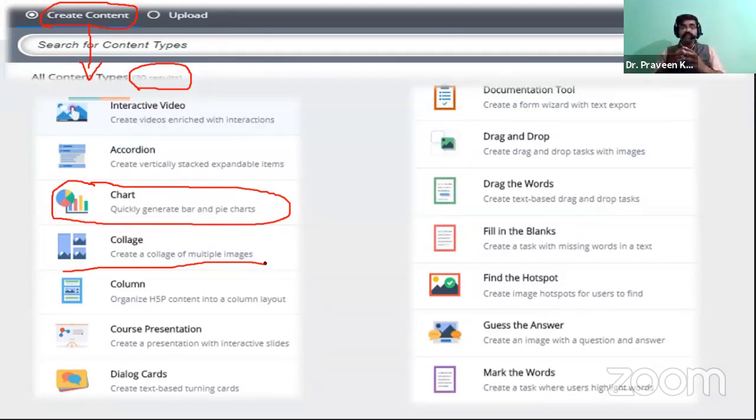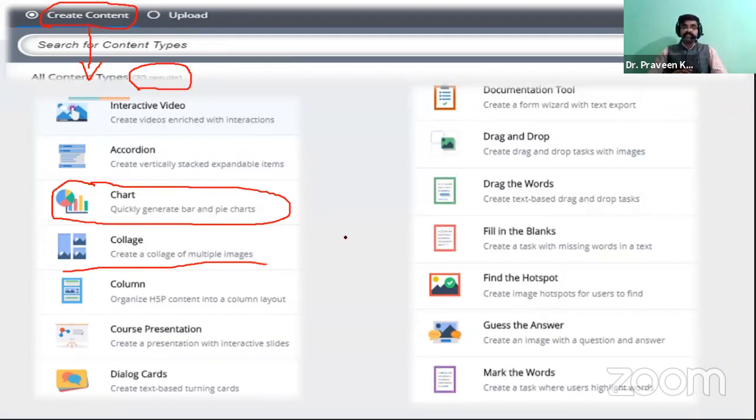Okay. In the collage work, definitely the collage will be helpful for teachers to connect a different variety of images for one regular content. Because there is a saying, one image can explain 100 words. For that, 100 words can be explained by one single image, you can definitely create one collage. So that is one thing.